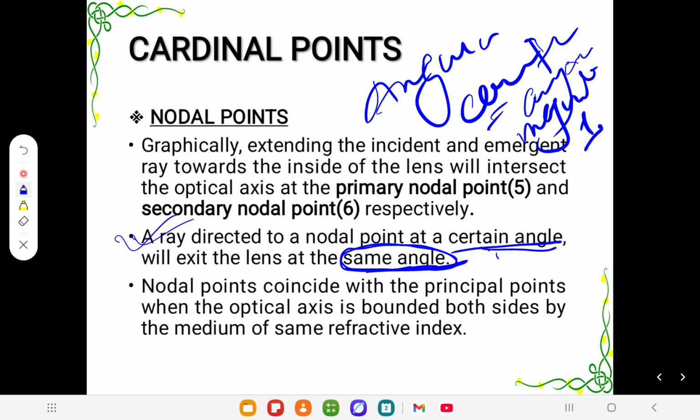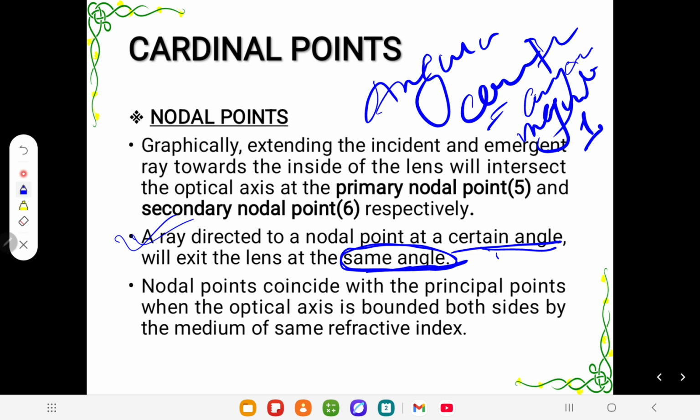The nodal point coincides with the principal point when the optical axis is bound on both sides by a medium of the same refractive index. This point comes up in optics again and again, because the nodal point coincides with the principal point only when both sides of the lens are surrounded by the same medium, no matter what, whether it's air or water or anything, but it has to be surrounded by the same medium. If one side of the lens is surrounded by one medium and the other side by another medium, then it will be problematic. So you have to understand.